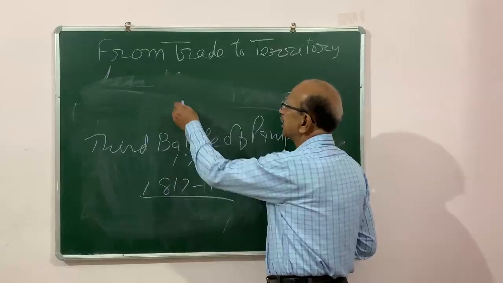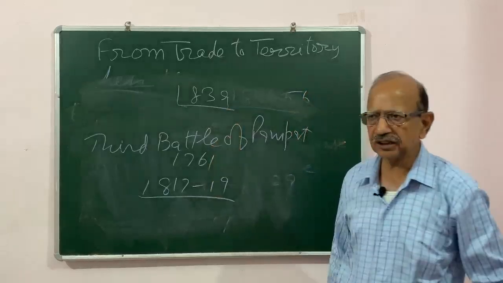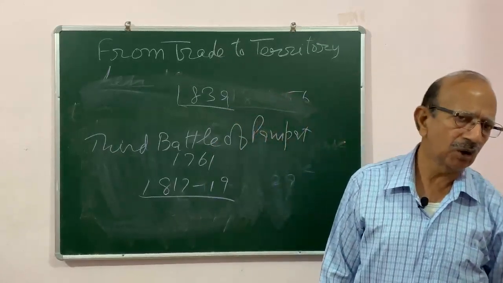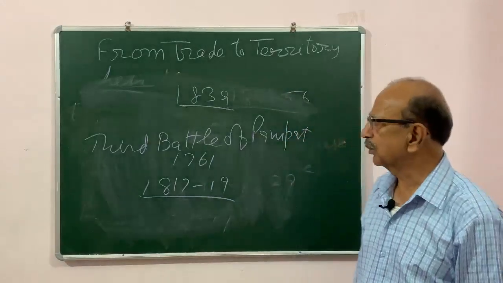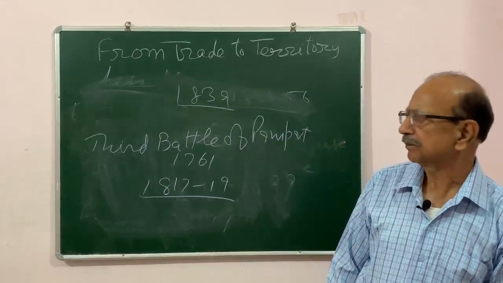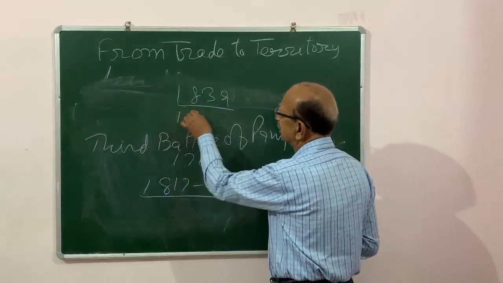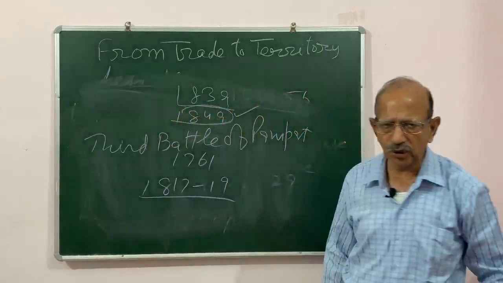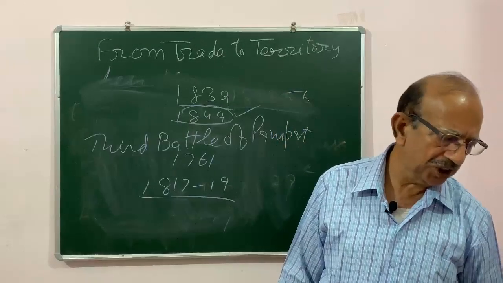Maharaja Ranjit Singh died in 1839. After his death, his kingdom was scattered. A number of small states were there, and the English annexed the whole of Punjab by 1849.